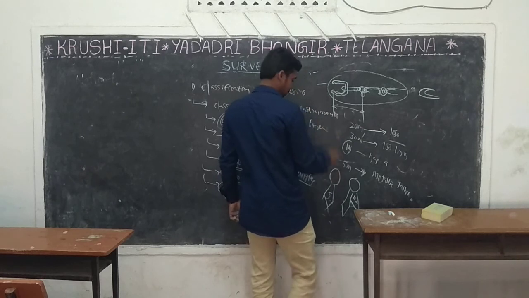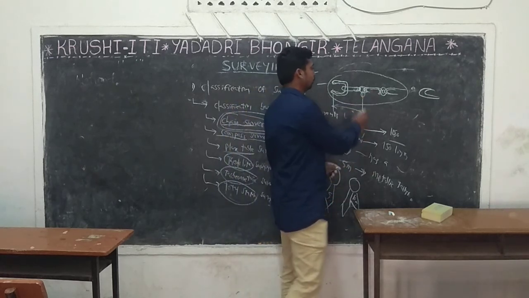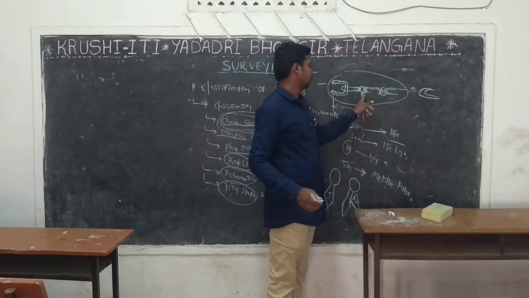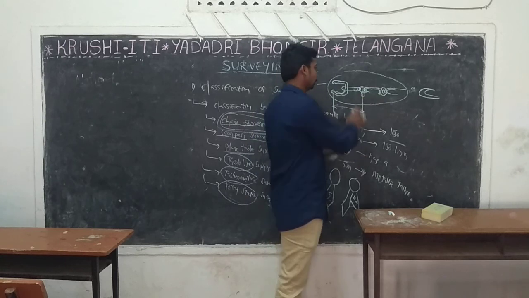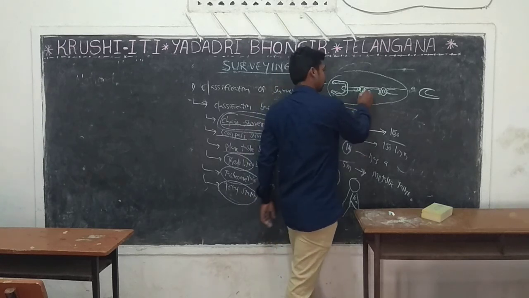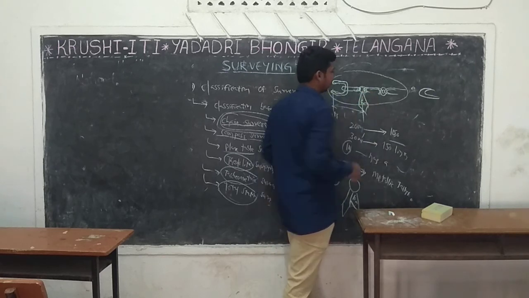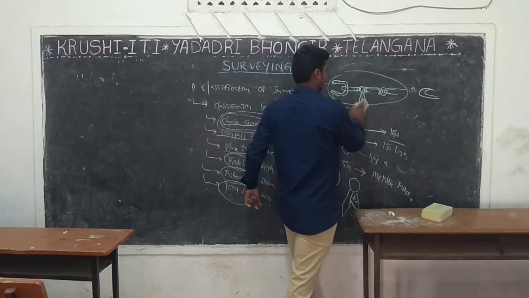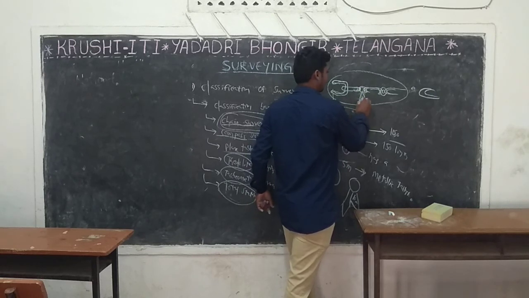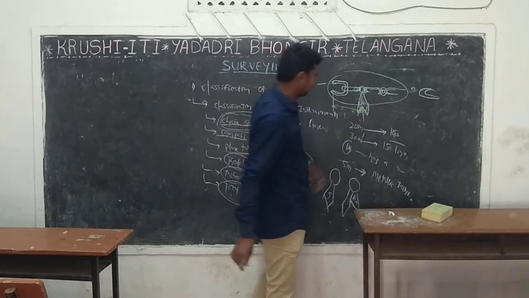The shape of the tallies differs. Suppose this is 1 meter, the chain has a brass ring. Suppose this is 5 meters, the chain has a metallic tally. Suppose the length of chain is 10 meters, this is the shape of the metallic tally.